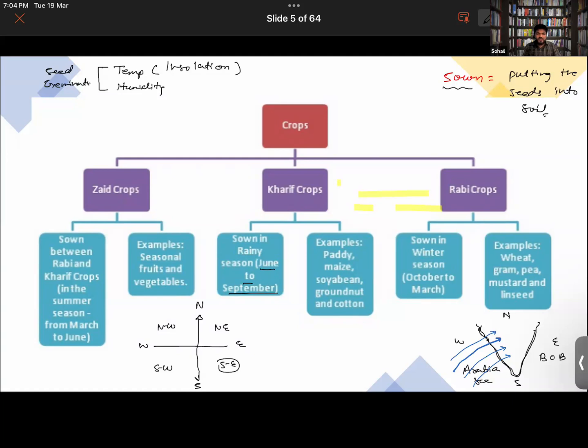Also, tell me, in the months of June, July, August, or September, mostly it's summer. The temperature is usually high, isn't it? So we also call the kharif crops summer crops.